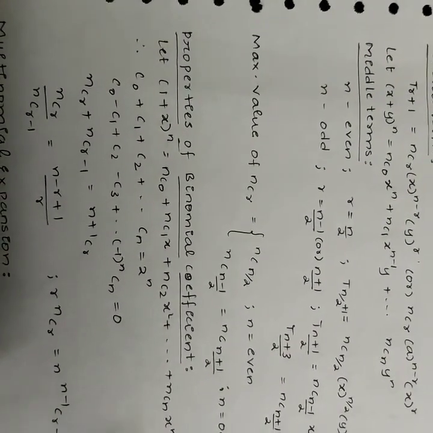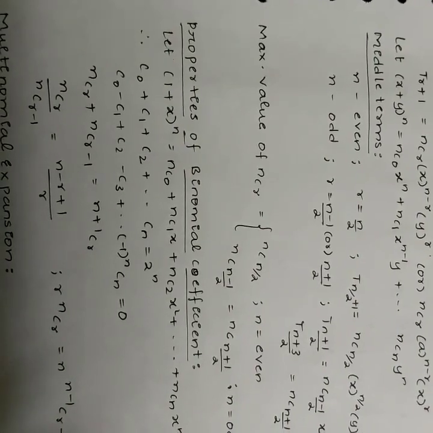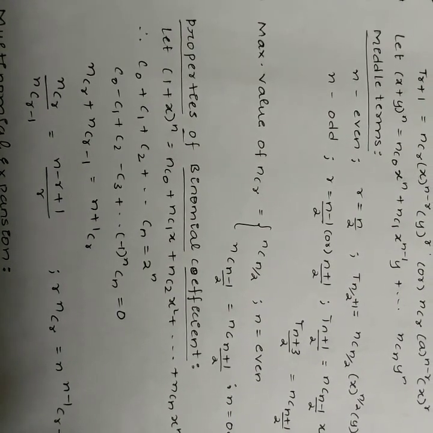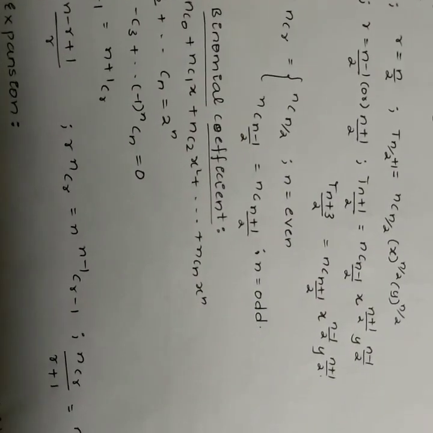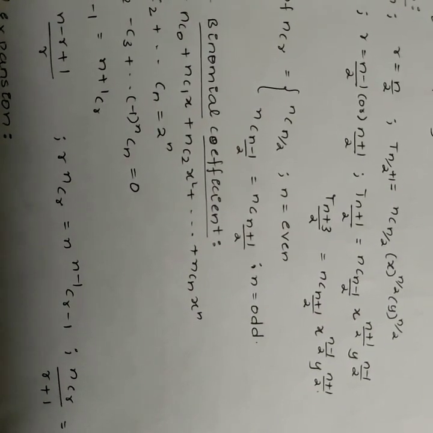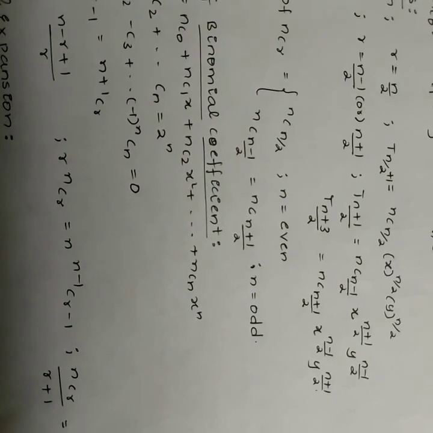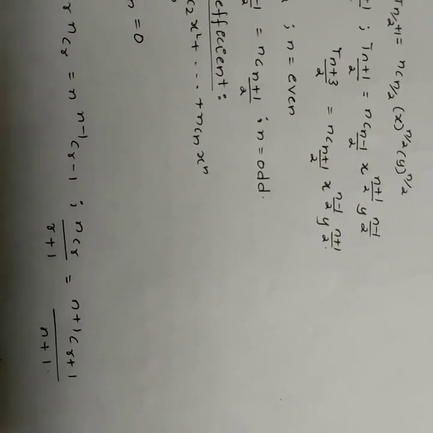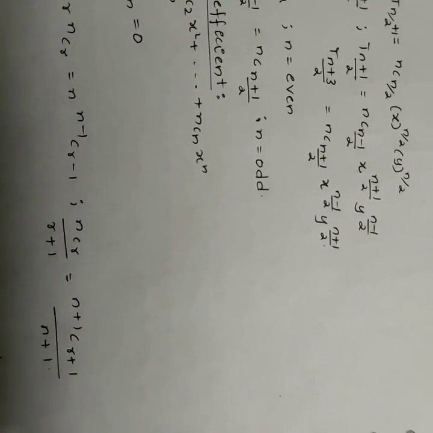nCr + nC(r-1) is equal to (n+1)Cr. nCr / nC(r-1) is equal to (n - r + 1)/r. r times nCr is equal to n times (n-1)C(r-1). nCr/(r+1) is equal to (n+1)C(r+1)/(n+1).